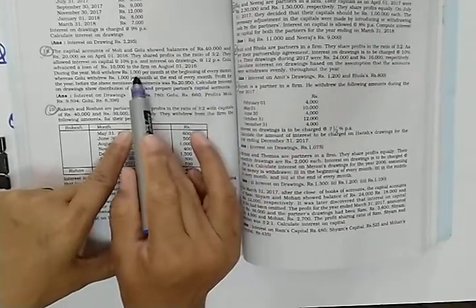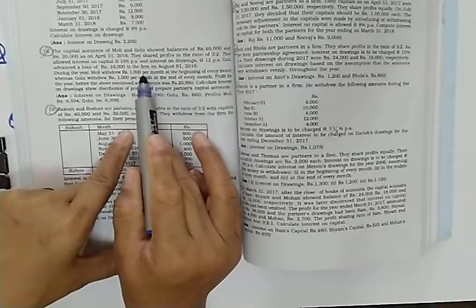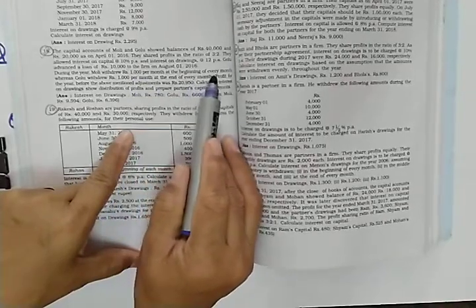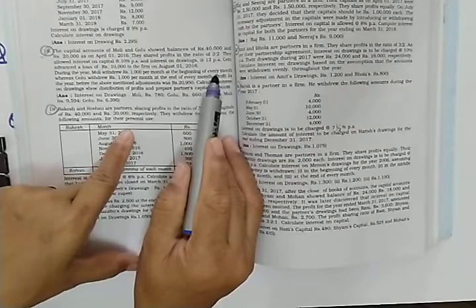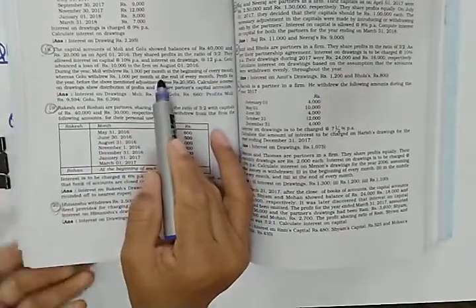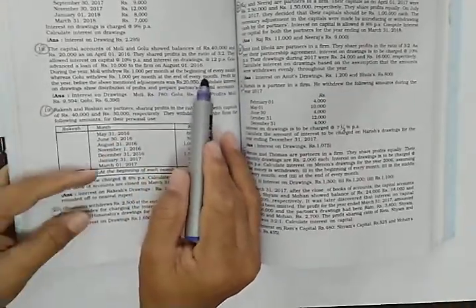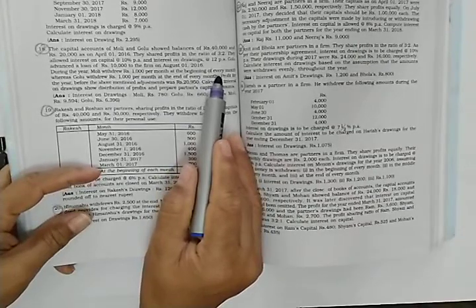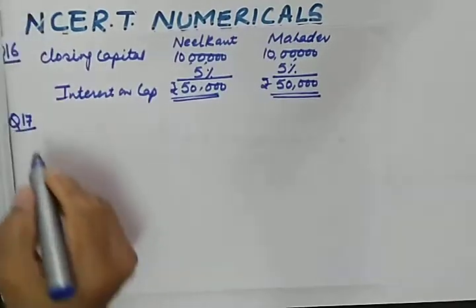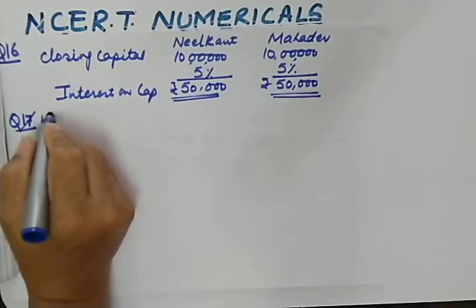So this is a case of even drawings done regularly in the beginning of every month. So which formula will you be applying? You will be applying the average period of 6.5. So I think you will be able to calculate this also. Let us do question number 18.